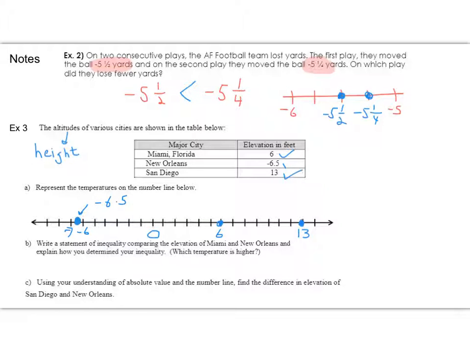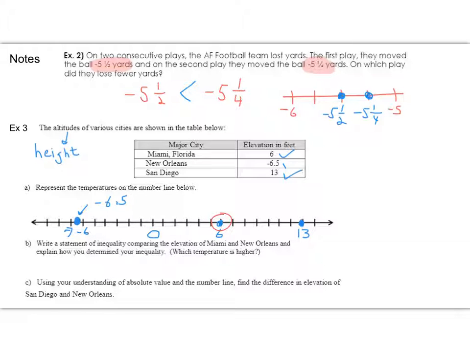All right, let's look at question B. Write a statement of inequality comparing the elevation of Miami and New Orleans and explain how you determined your inequality. All right, so which one is Miami? Miami was 6, so I'm going to circle that one.